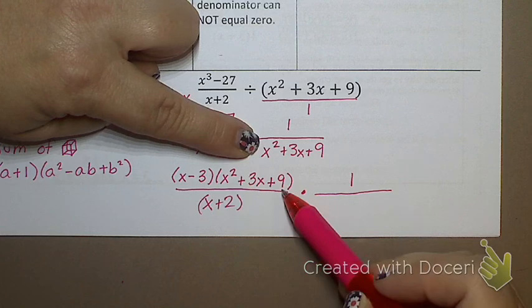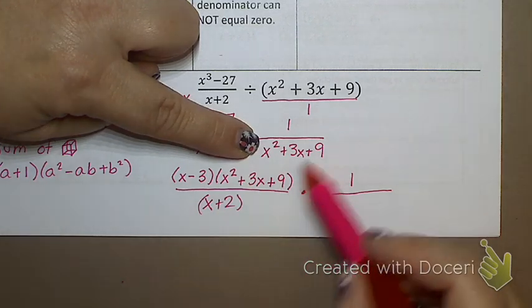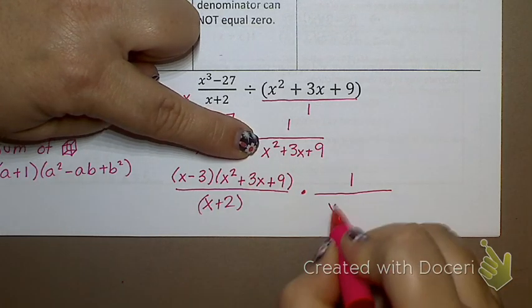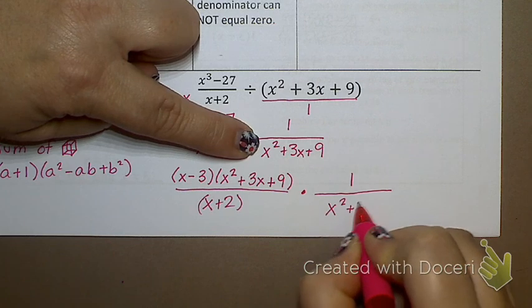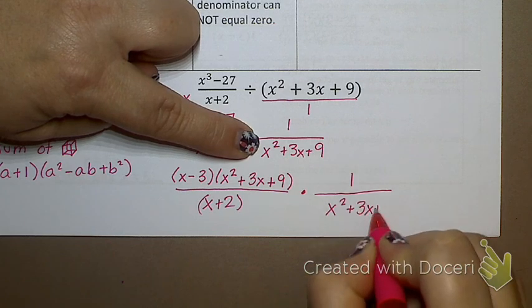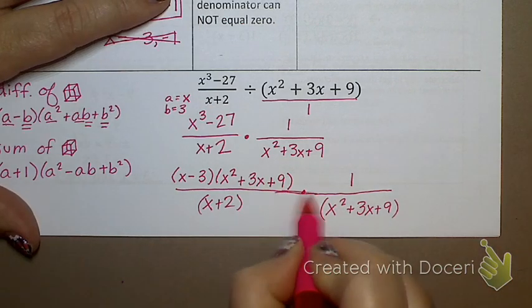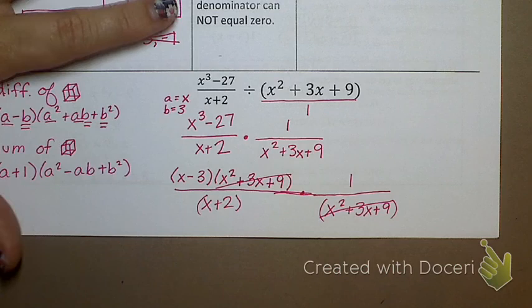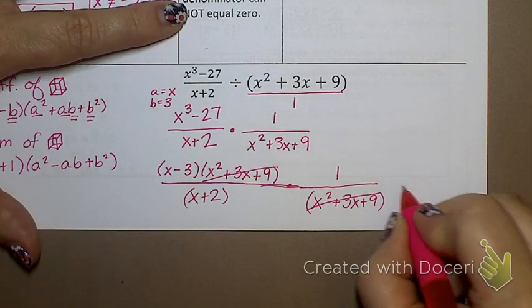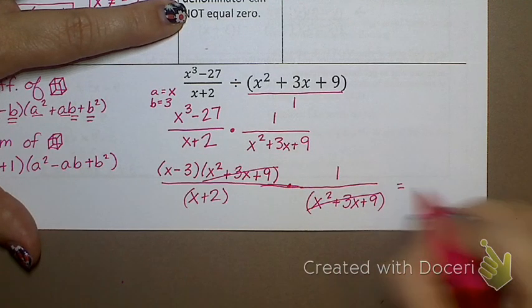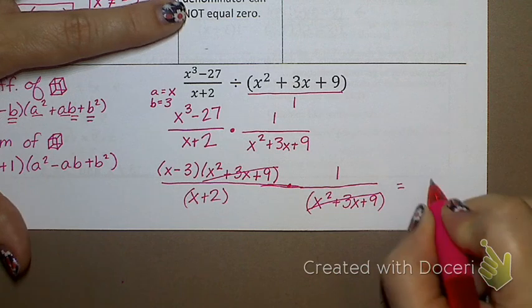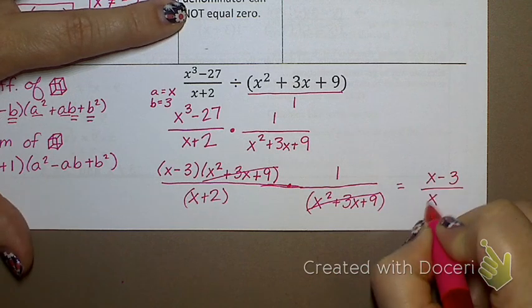Which means it's going to cancel. Now, if I checked it, just so you know, that one doesn't factor. You couldn't snowflake that one. It doesn't work out. But now when I do my multiplication, those two cancel. And what am I left with? X minus 3 over x plus 2.